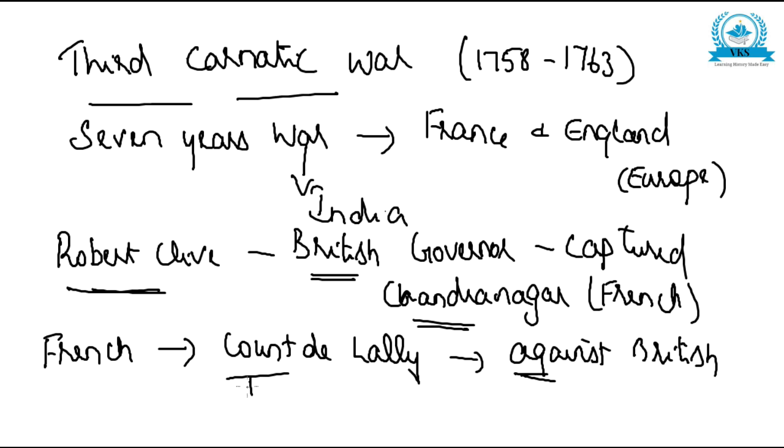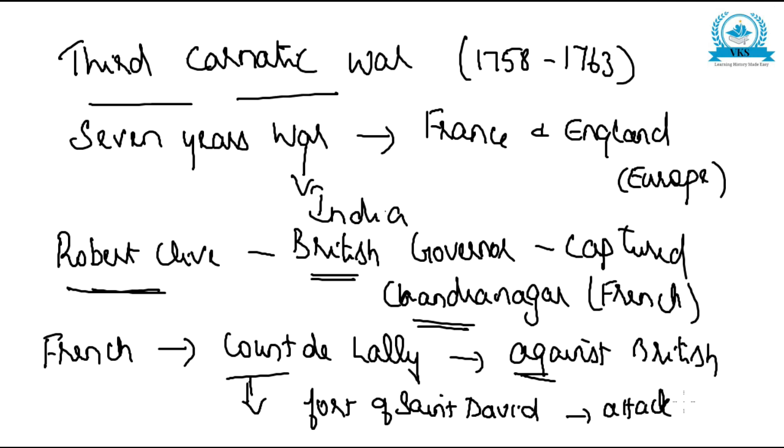Now what Lally did, Count de Lally, he seized the fort of Saint David, which was with the British. He seized it and he planned to attack Madras. Madras, we already know, was given back to the British after the First Carnatic War. So French governor Count de Lally captured the fort of Saint David and decided to attack Madras. That is how the French governor decided to fight against the British.